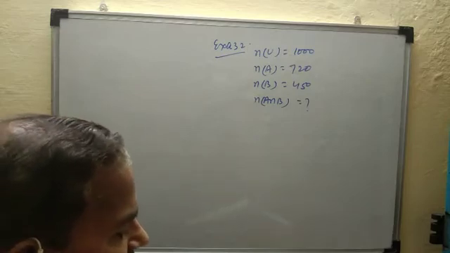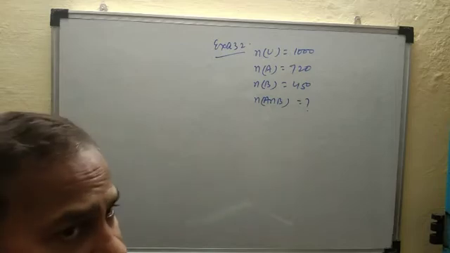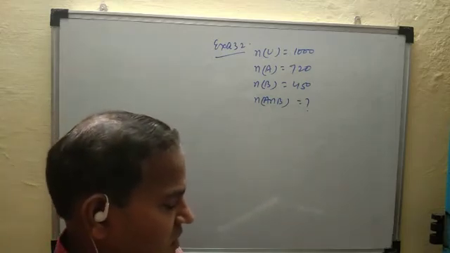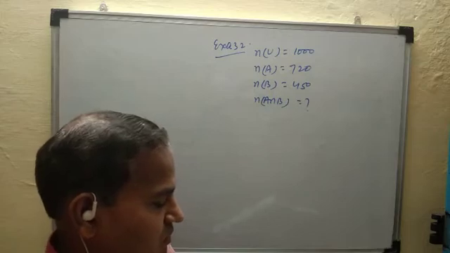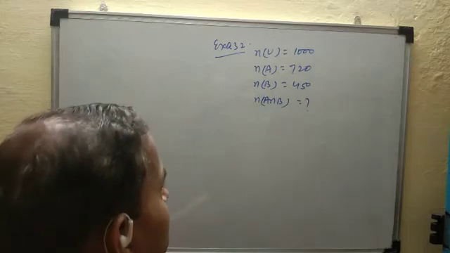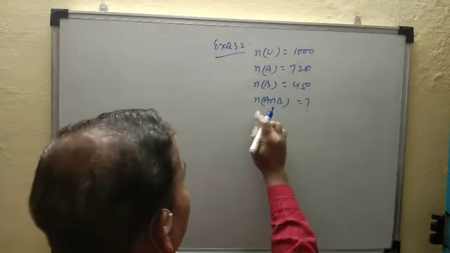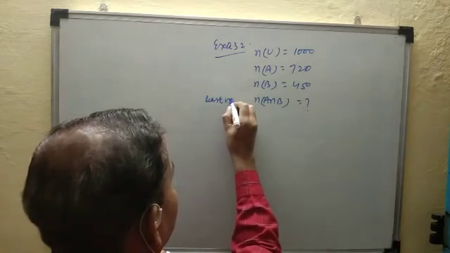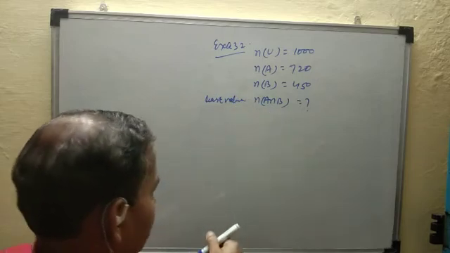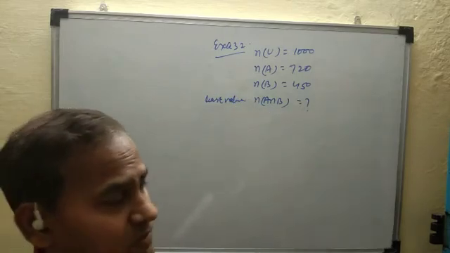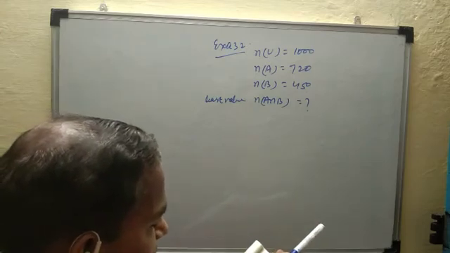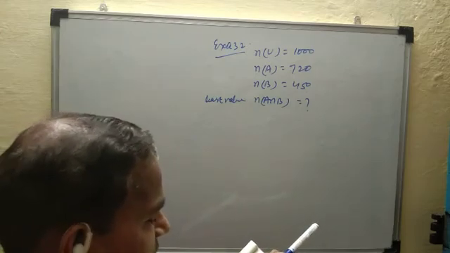Find the least number, minimum number find करनी है. So you are given find the least number that must have liked both products.